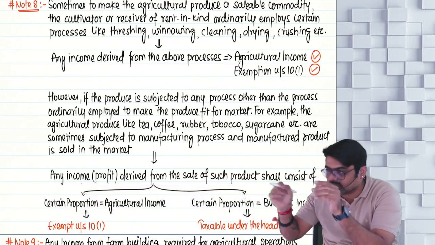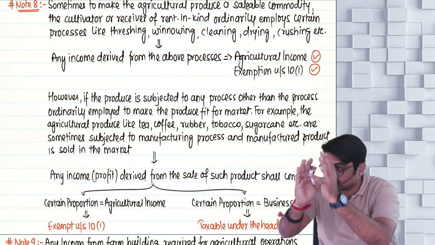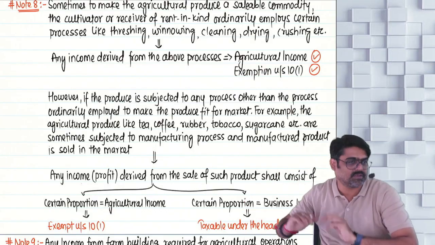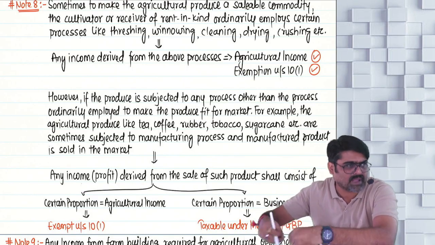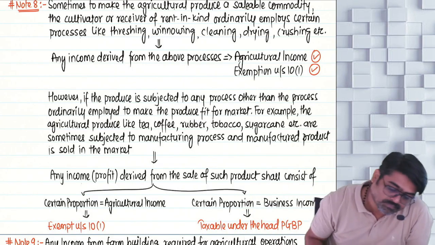But how does this split have to be done? How does this income have to be calculated? Calculating this income and then splitting that income will be the second part of this chapter, which I am going to explain after some time. Understood? Will you remember this?